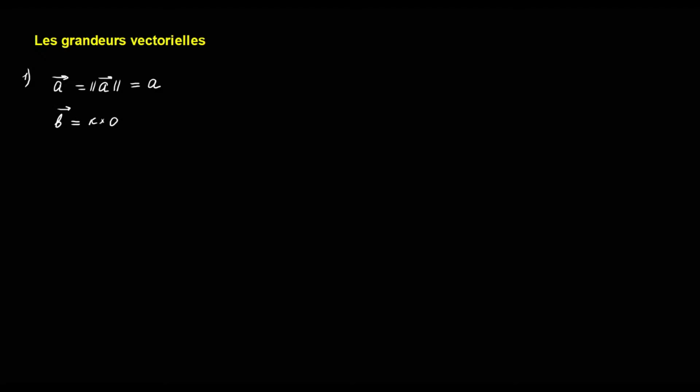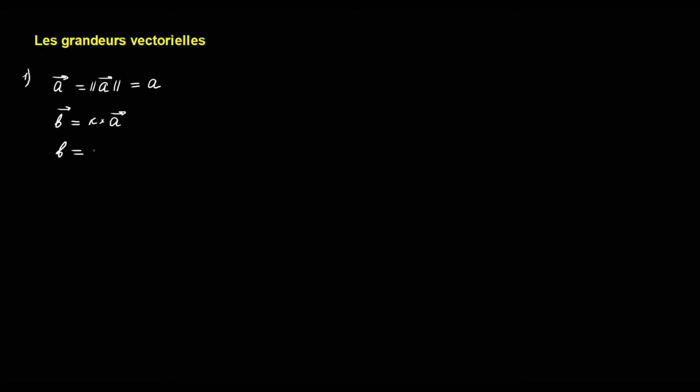So, we want to multiply a vector A by a scalar. Suppose the vector B is equal to the product of the number k and the vector A. To know what the vector B will be, we need to specify its modulus and the direction.